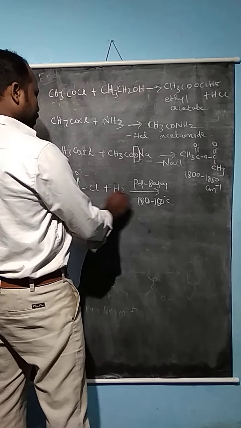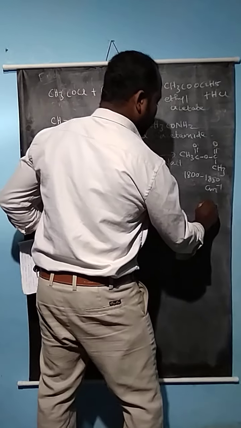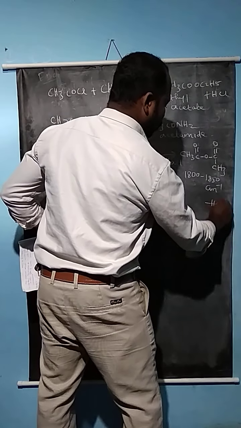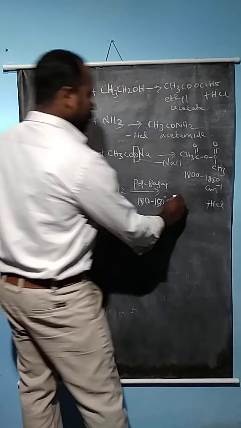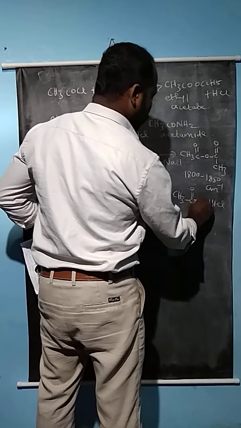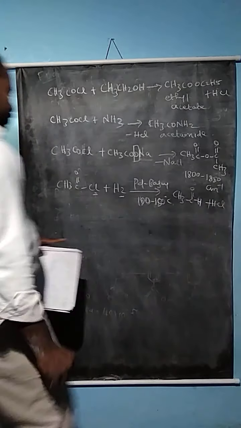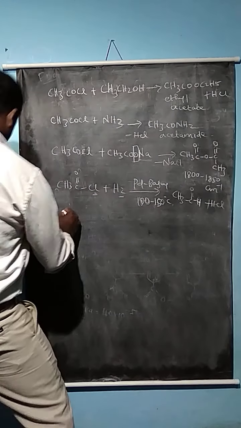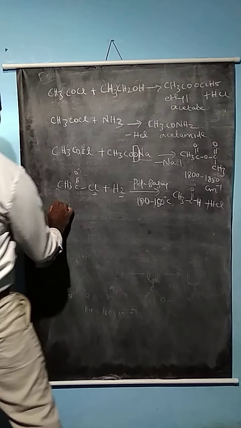One of the chlorines is replaced with hydrogen, so hydrogen chloride plus acetaldehyde is formed. So it is an important reaction, like the Rosenmund reduction. So similarly, HVZ.